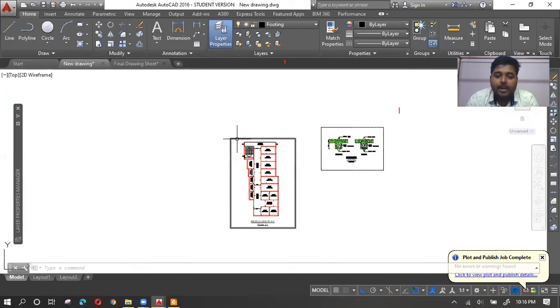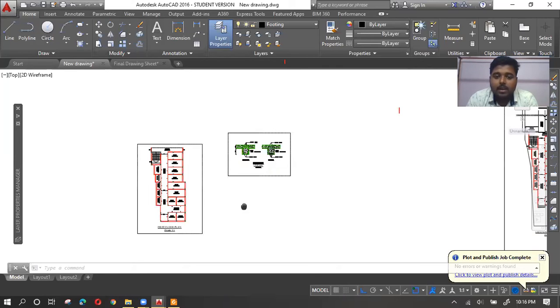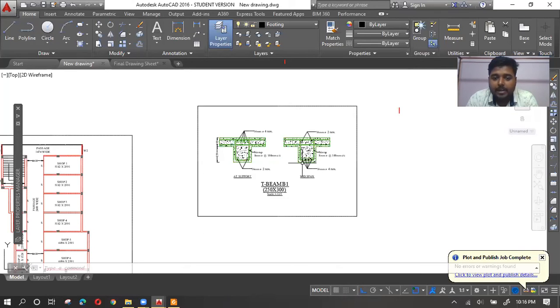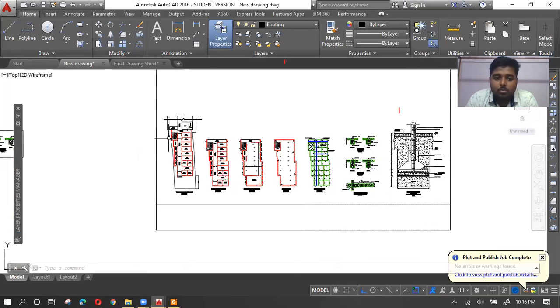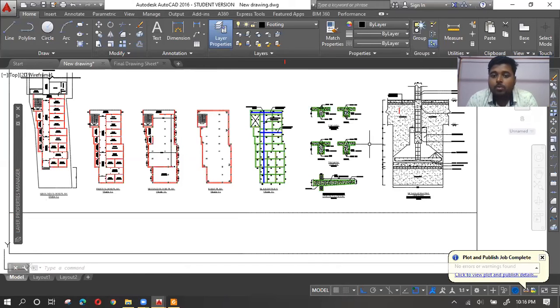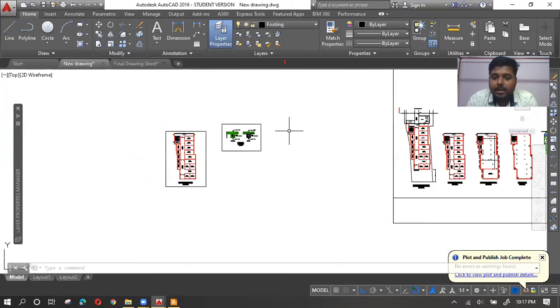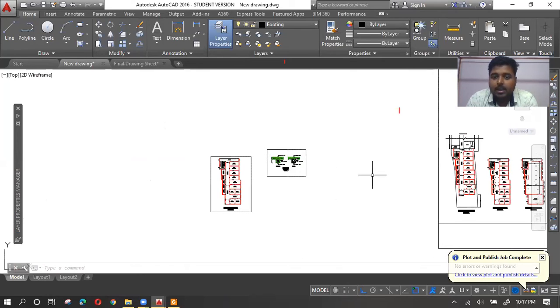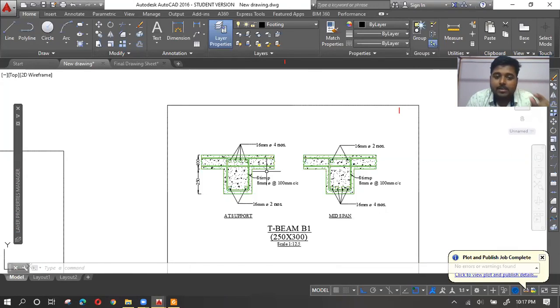Maybe you decide that you'll print this plan within a sheet, then show these two beam details within a sheet, then the site plan in another sheet, and maybe these 5 or 6 beam details within one sheet. So simply copy them, then draw the A4 size sheet, then scale, and remember how much you are scaling that particular small rectangular A4 sheet box. In the same way, you simply multiply 2.5 mm with that, and you will set your text heights. Then you will show.